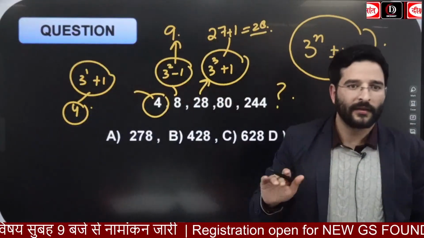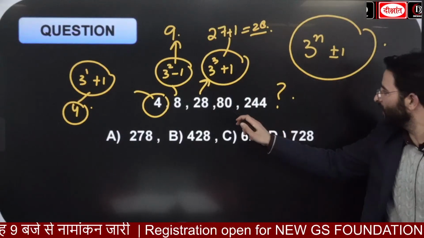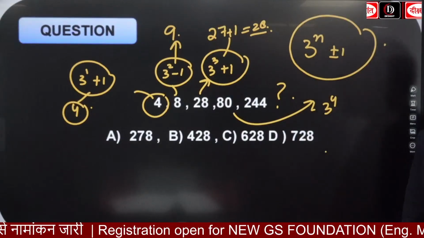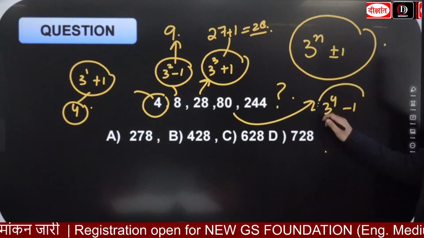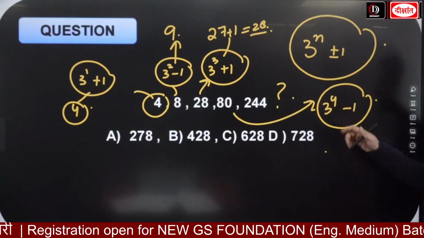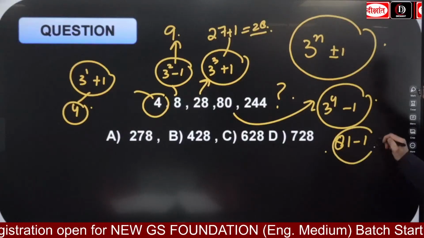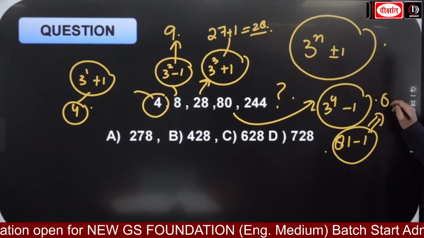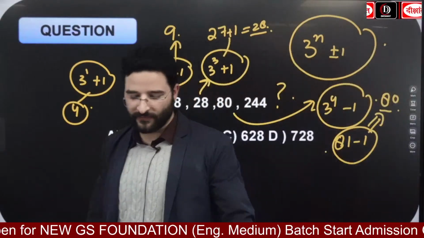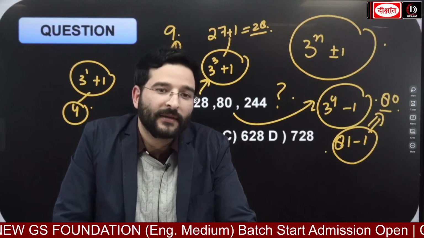ठीक है? What will happen with the 80? यहां देखो, 3 raised to power 4, ठीक है, -1. Guys, what it is going to be? Anyone? Yes, 3 raised to power 4, 81 minus 1 is equal to 80. The next one is 3 raised to power 5.